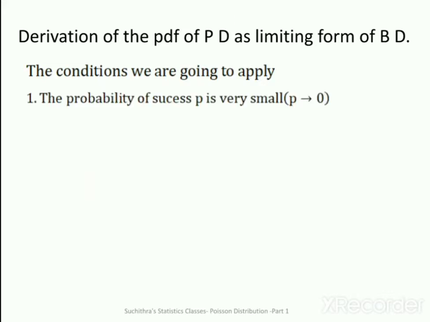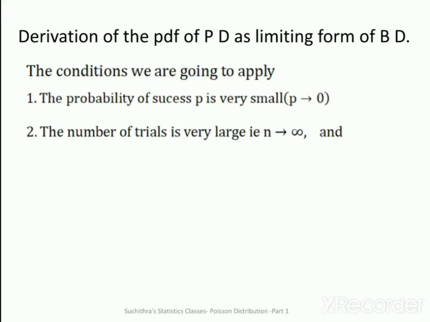So the conditions are: the probability of success P is very small, that is P tends to 0. The number of trials is very large, that is N tends to infinity, and NP is equal to lambda, a finite positive constant. What is NP in binomial distribution? NP is the mean. So, mean lambda, a finite positive constant.